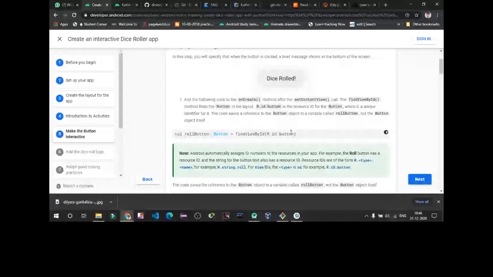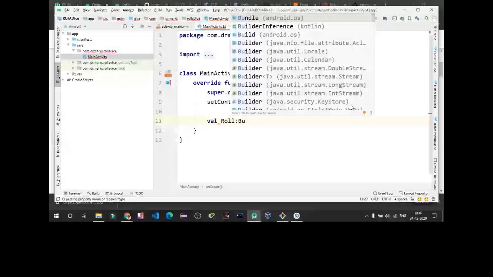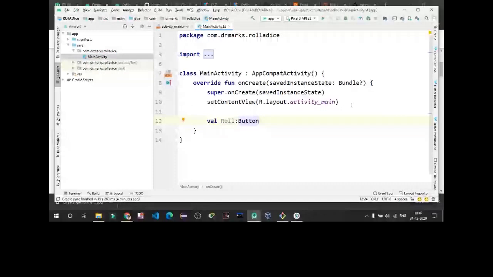Okay, now we will connect a button here within the activity, so it will perform some task when we click on it. This is the syntax, its type is button. We have defined a variable roll whose type is button. Connect this with the design button.